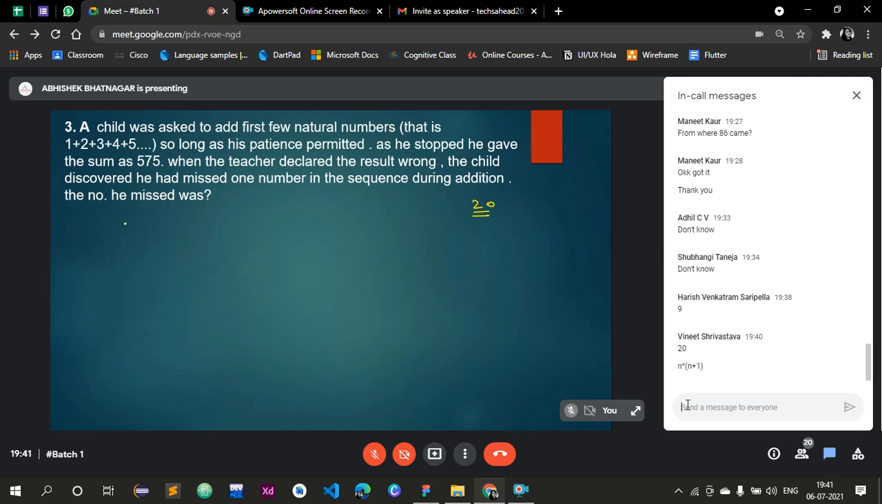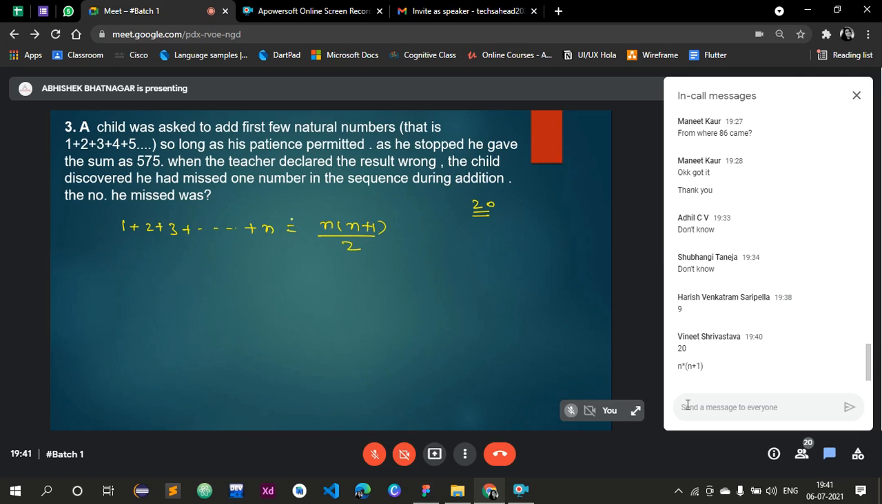Let the second be x. First of all, let me tell you the sum of n natural numbers. You must have studied this in childhood. Sum of n natural numbers starting with 1. So the sum of first n natural numbers is n into n plus 1 divided by 2. This is the sum of n natural numbers if we start from 1, right?